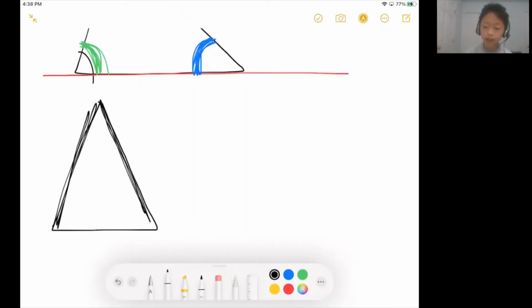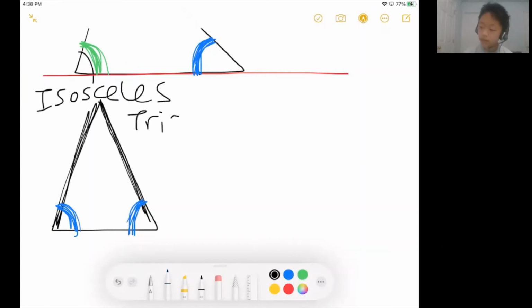Another property of isosceles triangles is that the two base angles are going to be equal to each other by symmetry. So this is what we call an isosceles triangle, when we have two equal sides and two equal angles.